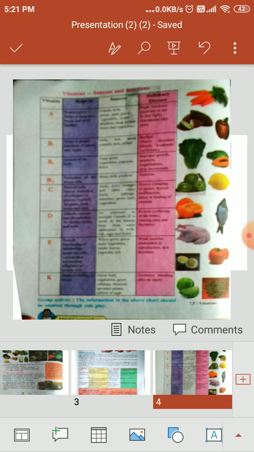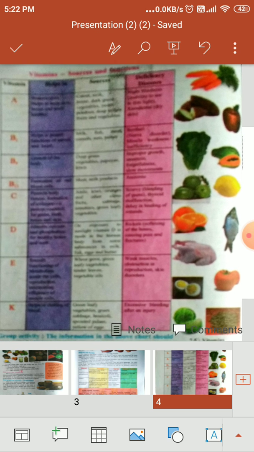In this picture all the vitamins are given, their help in the body, their sources and deficiency. You have to draw these on an A4 size paper, draw all the vegetables, write all the vitamins, their help, sources and deficiency and send to me. This is homework for you.